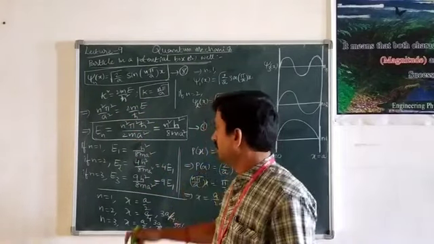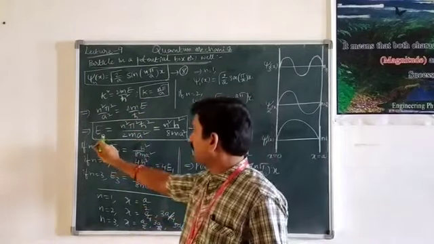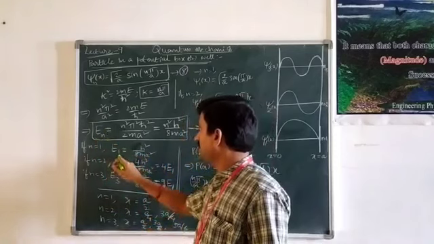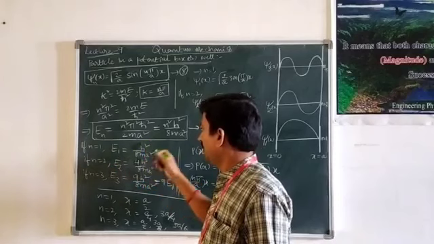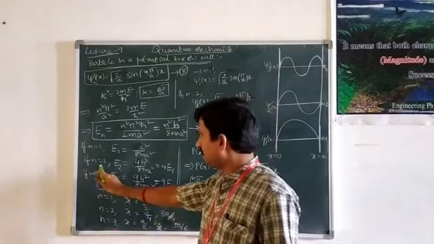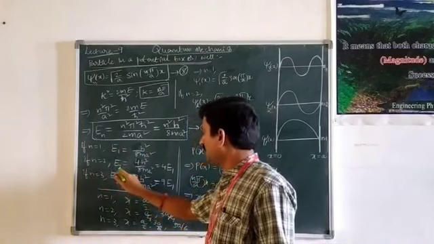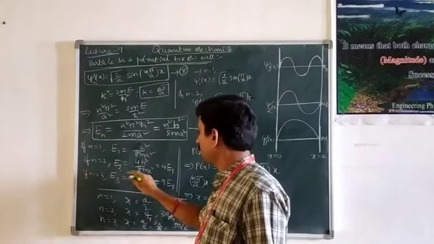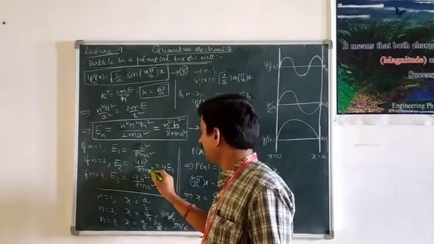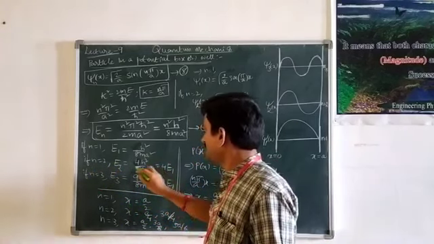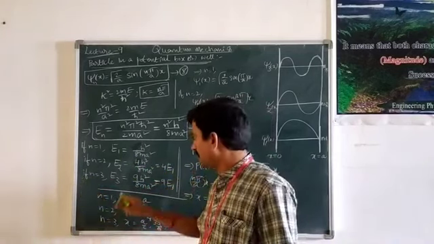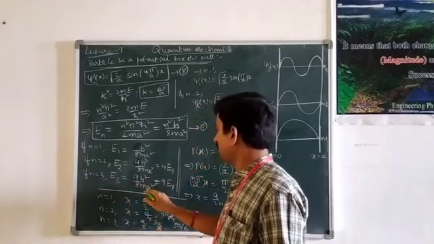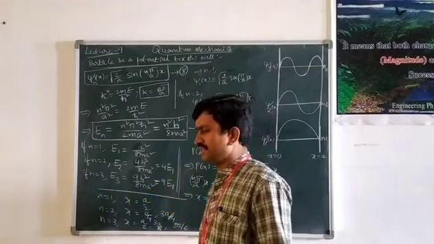How? Let us see. For example, if n is equal to 1, then E suffix 1 is equal to 1 square h square by 8m a square. Similarly, if n is equal to 2, then E suffix 2 is equal to 4h square by 8m a square, that is nothing but 4 times E1. Similarly, if n equal to 3, then 9h square by 8m a square, that is 9 times E1.